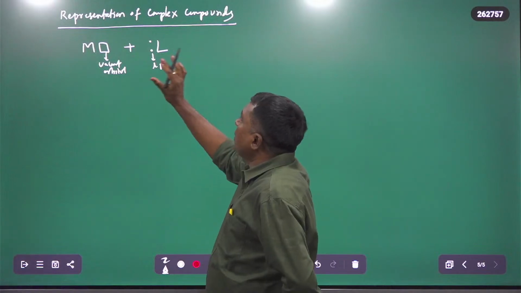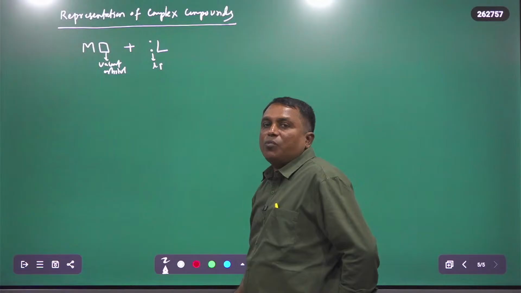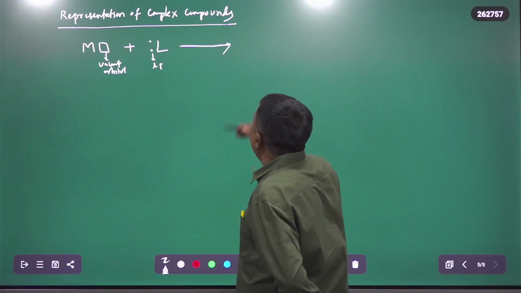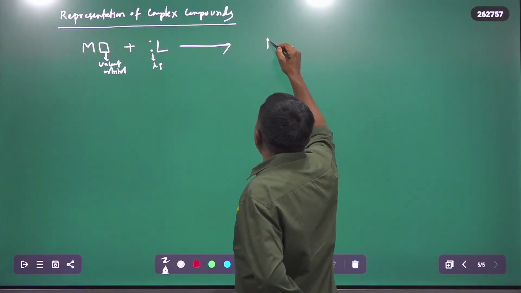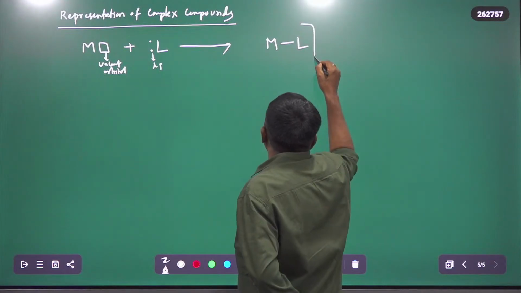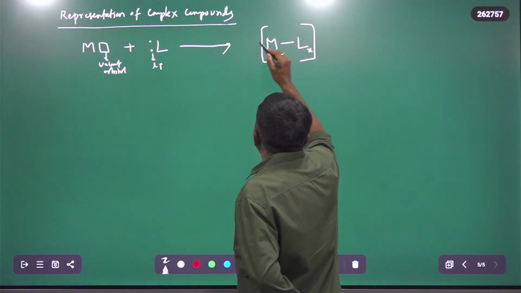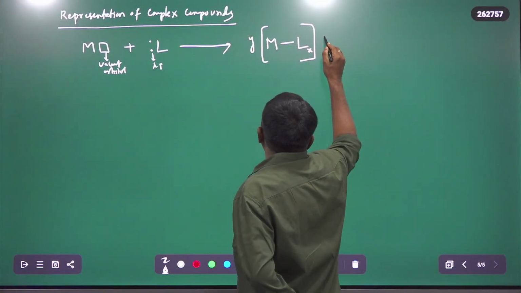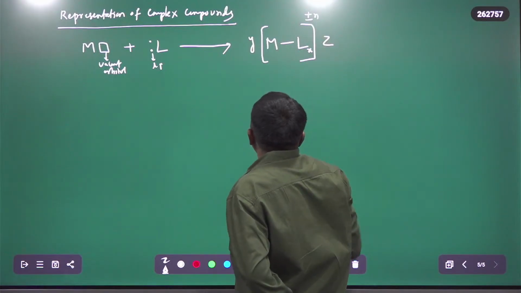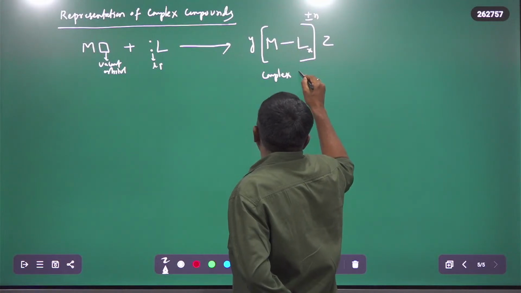Therefore, they may combine together to form the complex compound. In the complex compound formation, you will get one complex compound looking like Y[M L X Z] with a charge of plus or minus n, with the square bracket enclosing the metal and ligands.